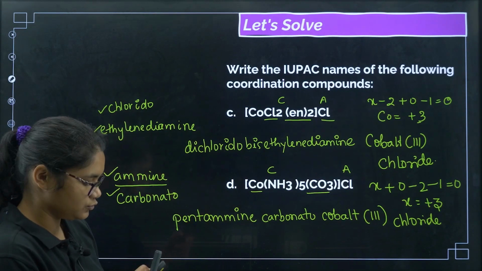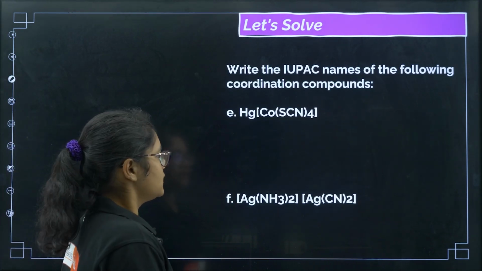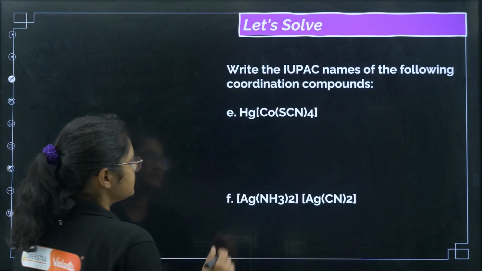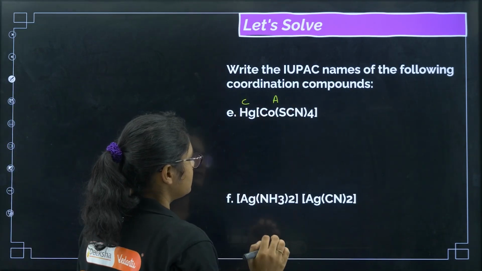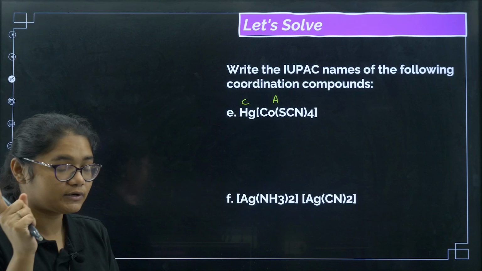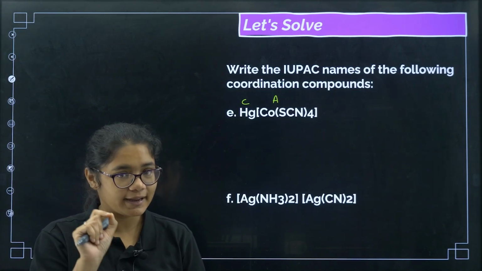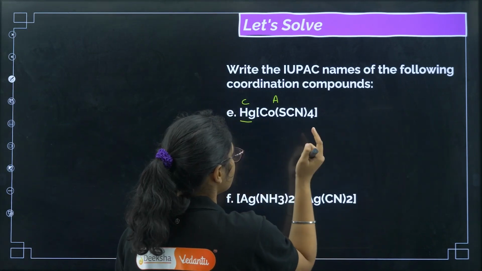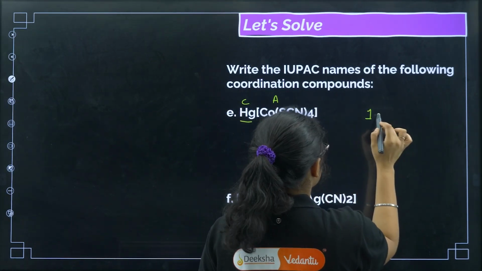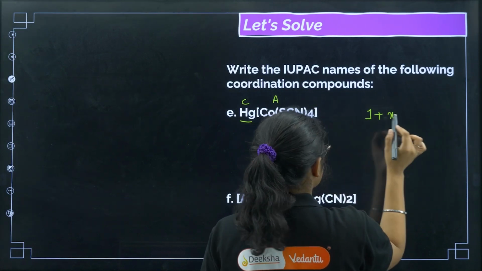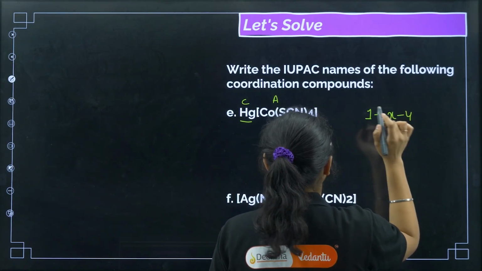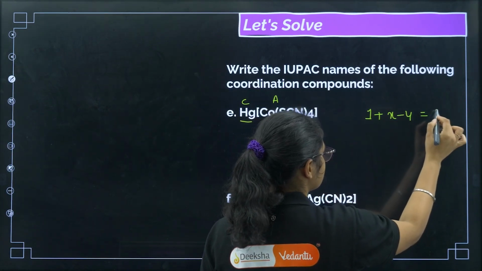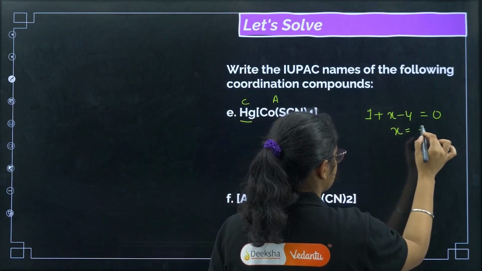Now let us do some more questions. Here, this is the cation and this is the anion. The complex is now the anionic part. So what is the rule you have to remember? The metal name should end with ATE. Now coming to the calculation of the oxidation state of this one. Mercury is +1, cobalt we need to find out. Each SCN is -1, so with 4 SCN it is -4, that is equal to 0, so X gives you +3.